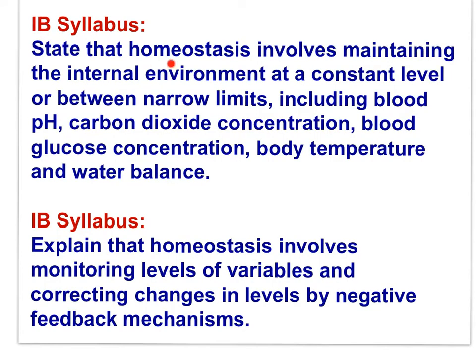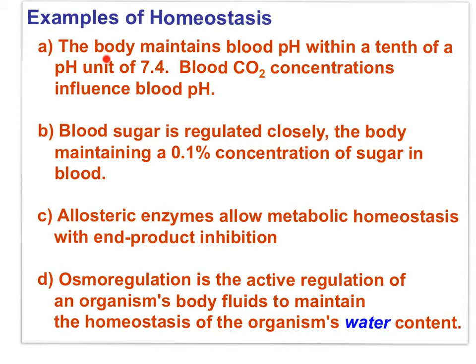You need to be aware that homeostasis maintains blood pH, blood carbon dioxide concentration, blood glucose concentration, body temperature, and water balance within narrow limits through negative feedback mechanisms. For example, the body maintains blood pH within 1/10 of a pH unit, around 7.4. Blood sugar is regulated closely.